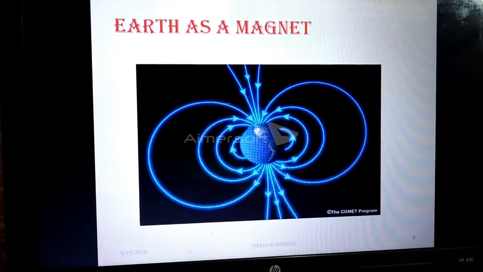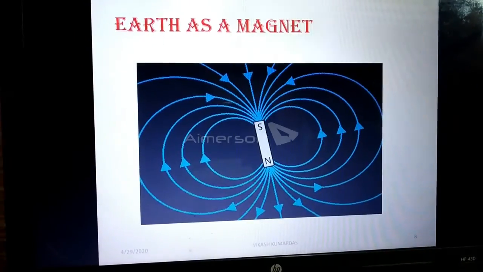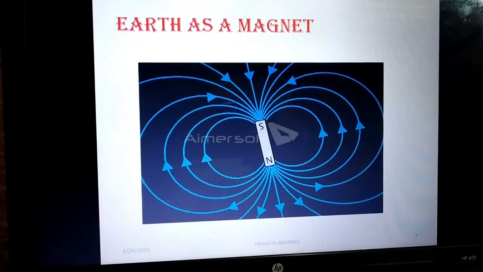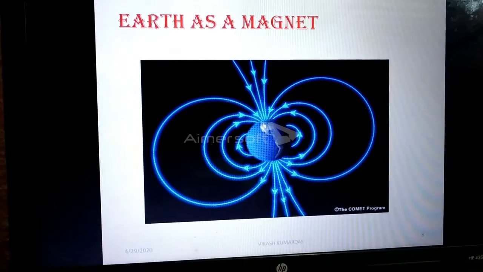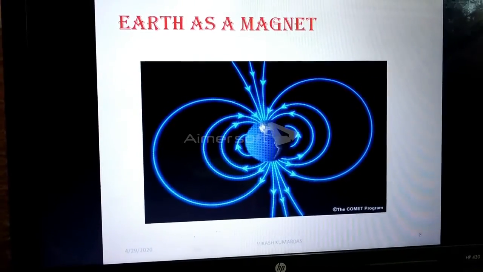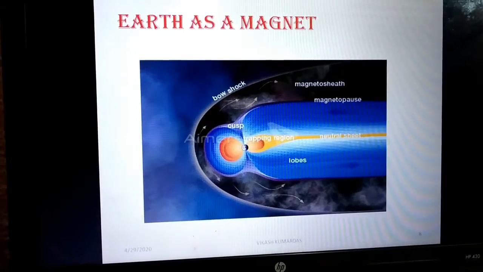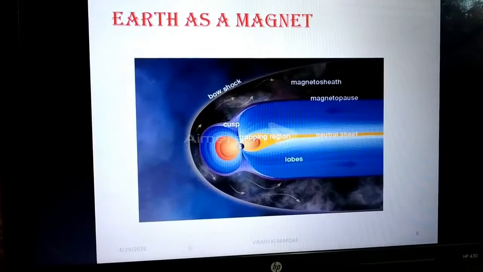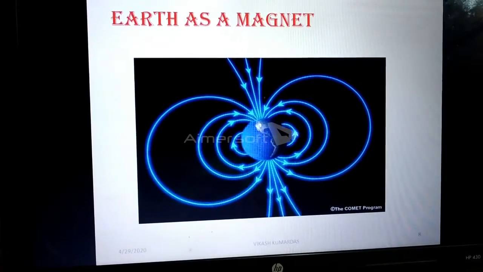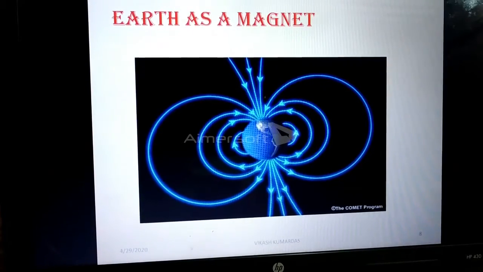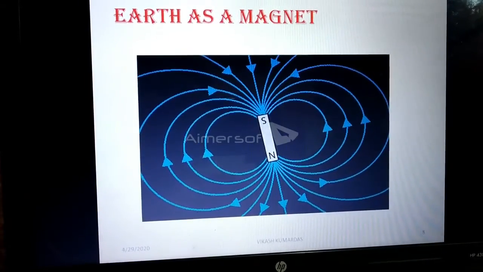Students, you know that Earth is also a magnet. Now, why is Earth considered to be a magnet? The crust of the Earth has some permanent magnetization, and the Earth's core generates its own magnetic field, sustaining the main part of the field we measure at the surface. So we could say that Earth is therefore a magnet.